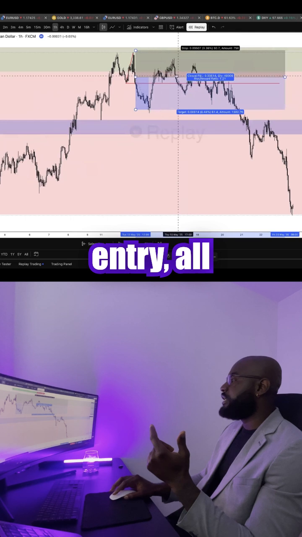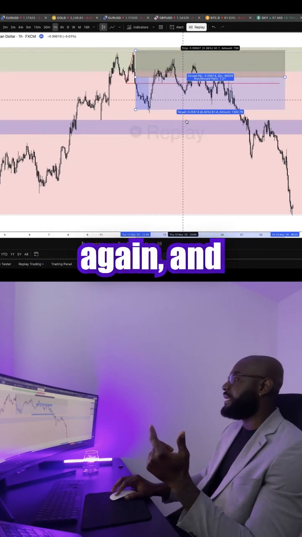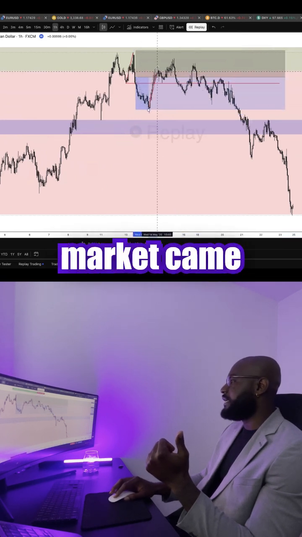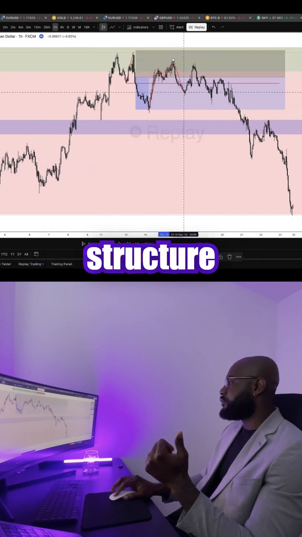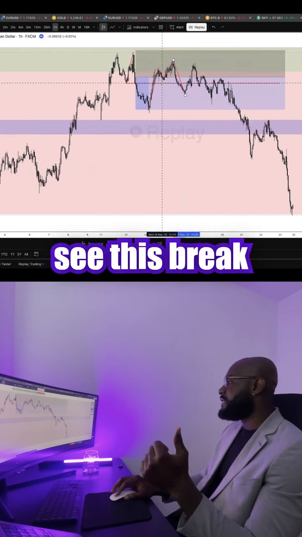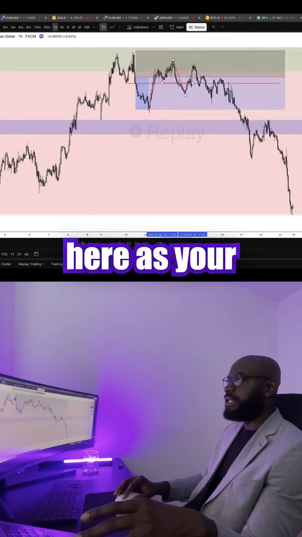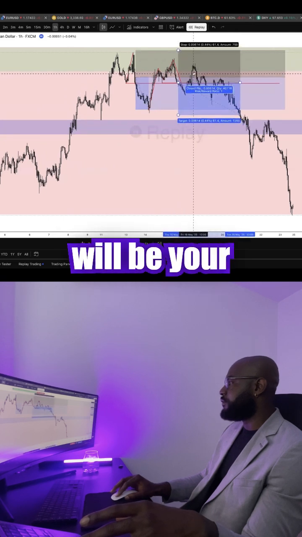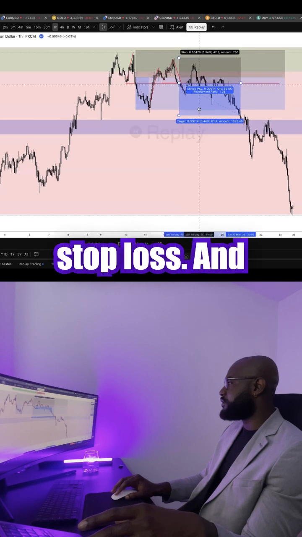And your second entry, all you're looking for is price coming up here and breaking structure again. And you're looking for another second entry. And right here, you can see that the market came up, created a low, created a high, and it broke structure again. The moment you see this break of structure right here, you're looking for another entry, and you're using here as your entry. Right here will be your entry. The low that got broken will be your second entry. And this high right here will be your stop loss.